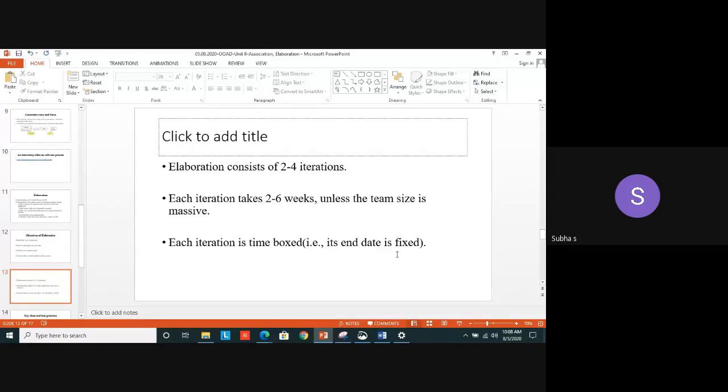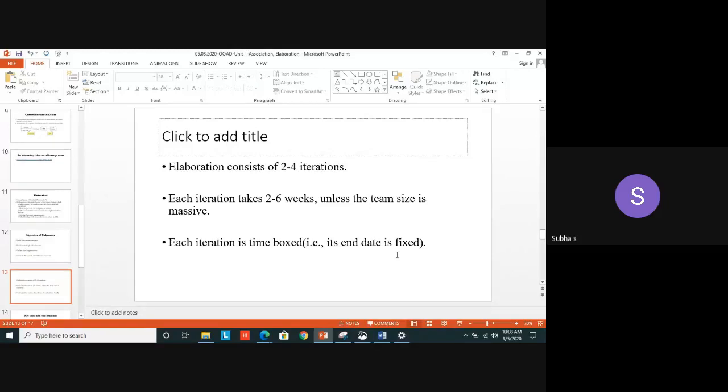So in general, an elaboration phase contains 2 to 4 iterations, and each iteration is time boxed. You have to remember this term. These are all technical terms in software companies. Time boxing means fixing the limit, not for the project, but fixing the limit for each phase, each iteration. That is called a time box. Its end date will be fixed.